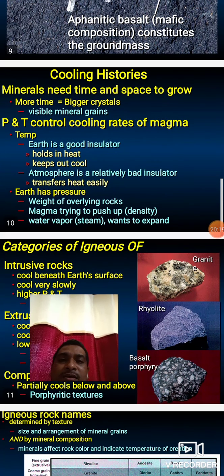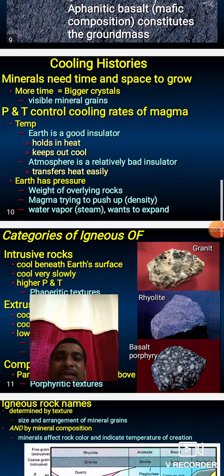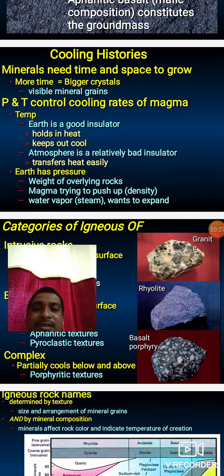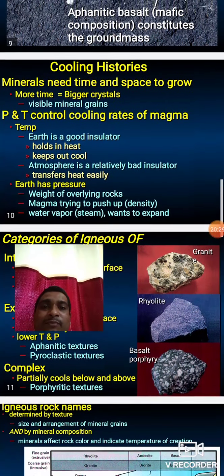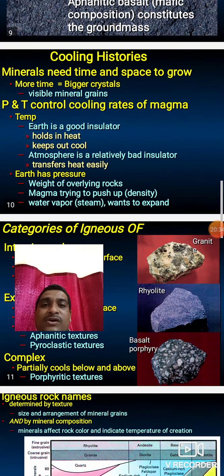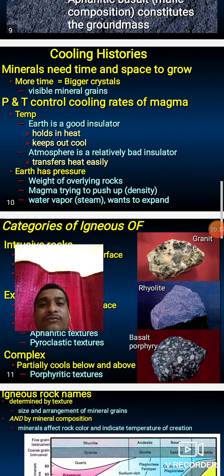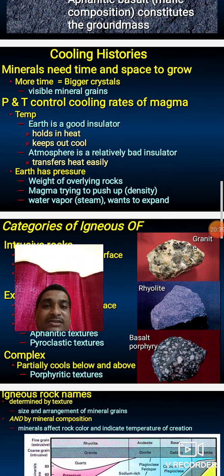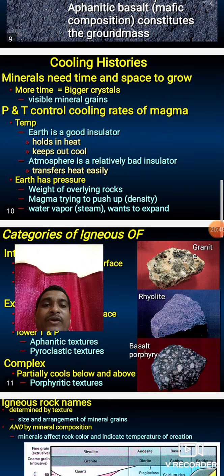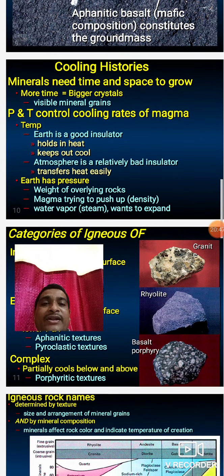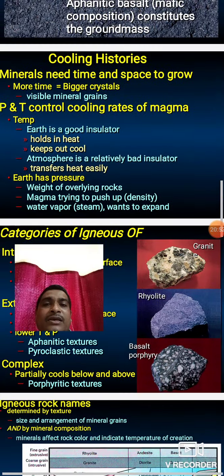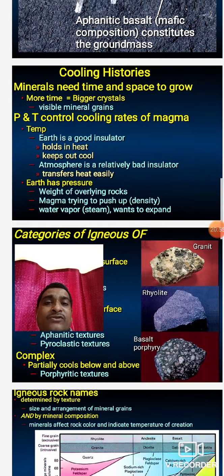Another important point in igneous rocks is the cooling history. Minerals need space and more time to grow bigger crystals. Temperature is very important to form igneous rocks. Those minerals that crystallize late form well developed crystals. For example, quartz. The melting point of quartz is very low compared to other minerals, only 573 degrees Celsius, but it crystallizes very late. The time span is very long compared to olivine, pyroxene and amphibole.